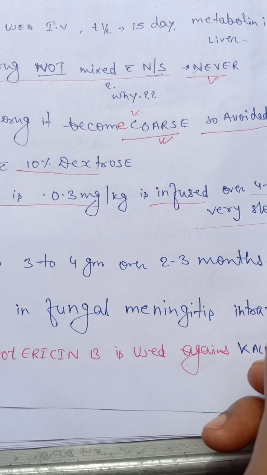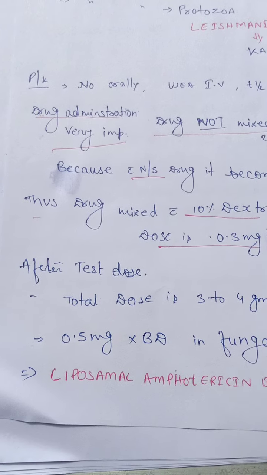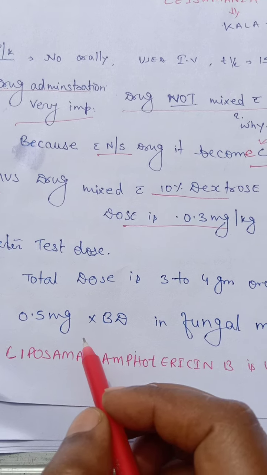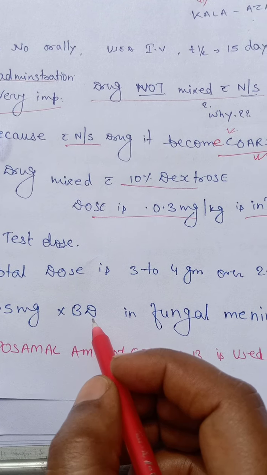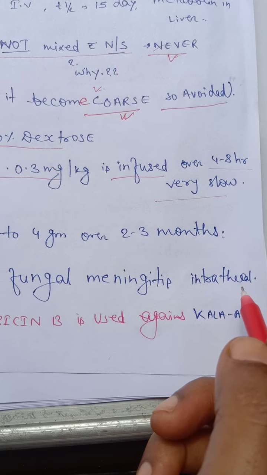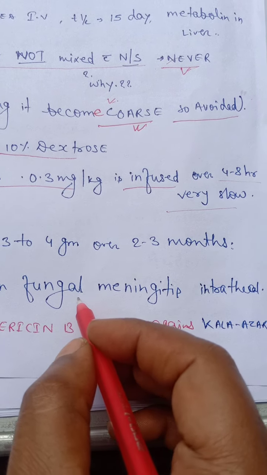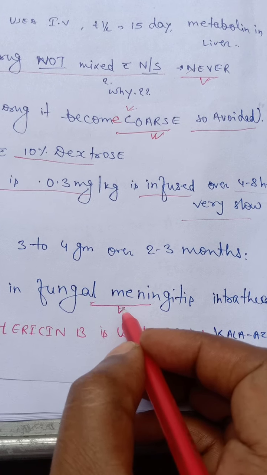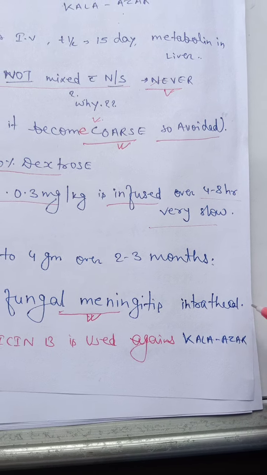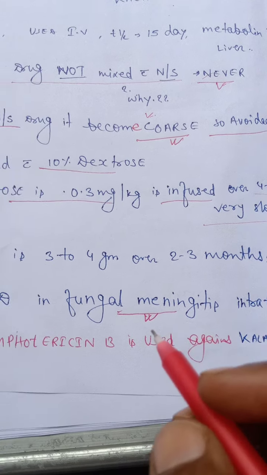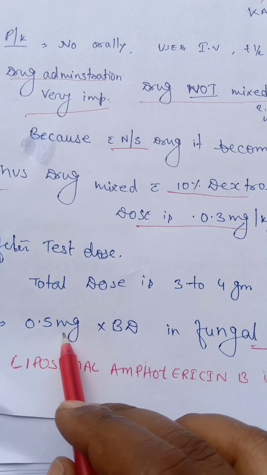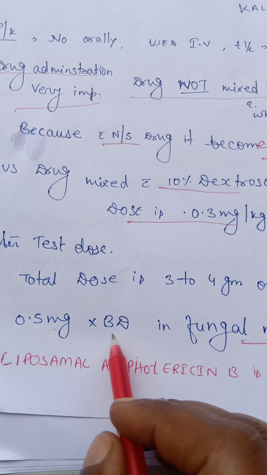In fungal meningitis it is given intrathecally, 0.5 milligram twice daily.